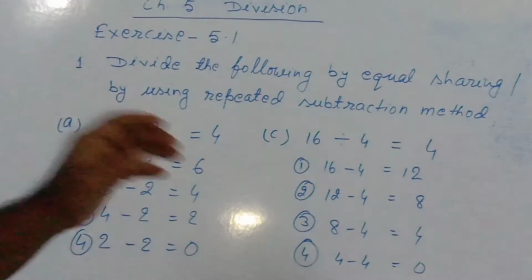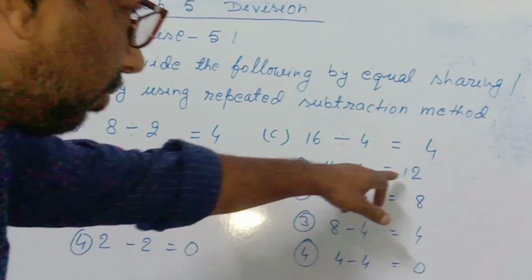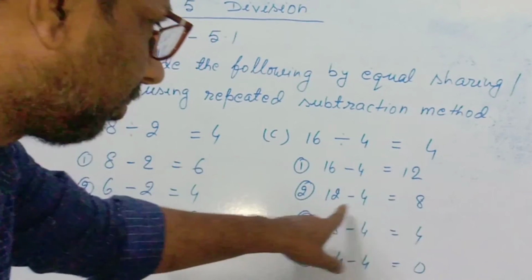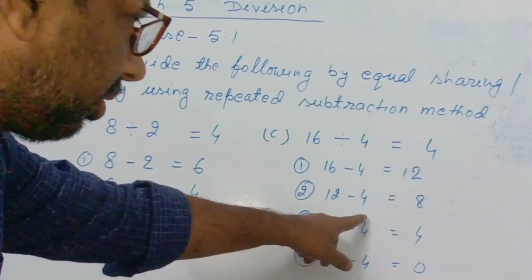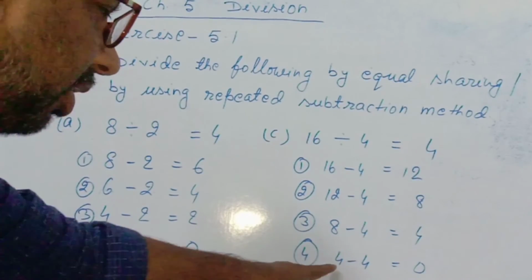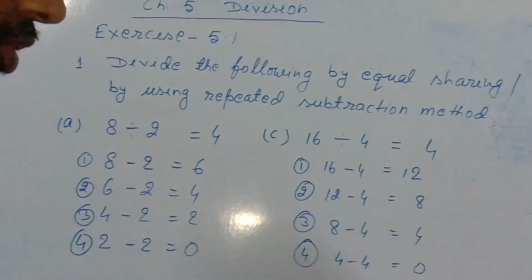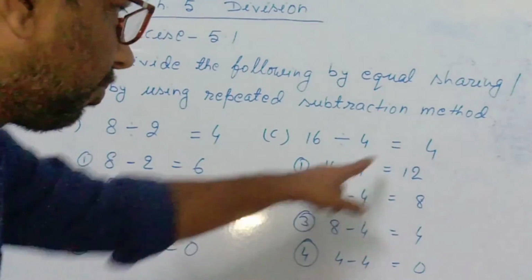In question number C, 16 divided by 4. So we'll subtract 4 from 16. 16 minus 4 equal to 12. In the second step, we'll subtract 4 from 12. 12 minus 4 equal to 8. In the third step, we'll subtract 4 from 8. 8 minus 4 equal to 4. And in the fourth step, we'll subtract 4 minus 4 equal to 0. So till getting 0, we subtracted 4 times. 1, 2, 3, 4. We subtracted 4 times. So 16 divided by 4 equal to 4.